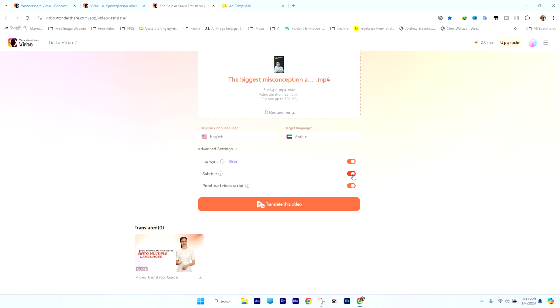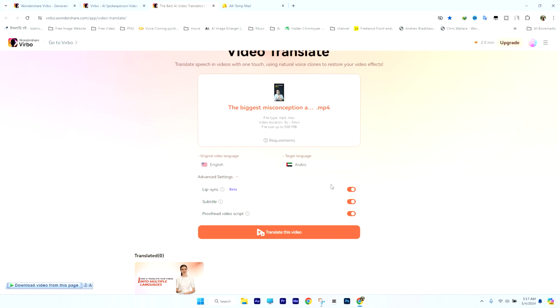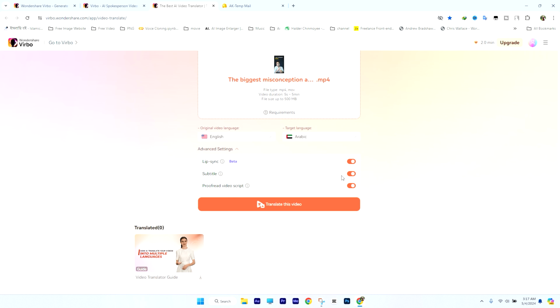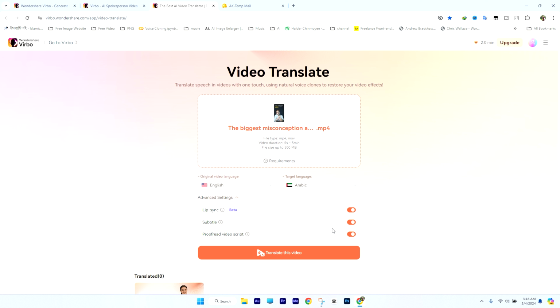You can turn it on and off from here. Subtitles aren't really that important, because there is no shortage of free tools for this. Then you can see the proofread video script written here. If you turn it on, it should be in your video, which needs to be dubbed. You can change them. You will understand it better later.